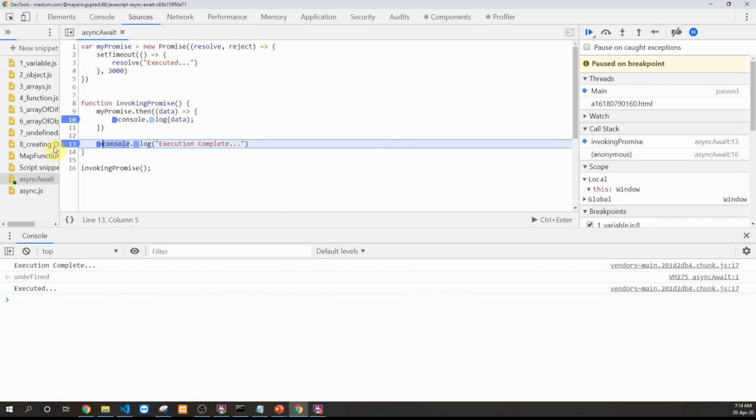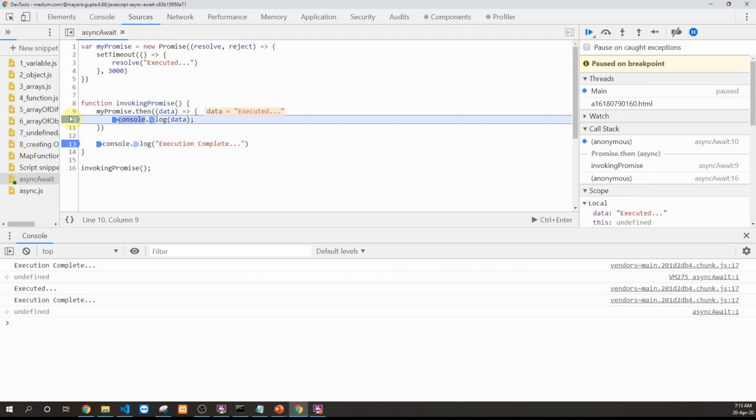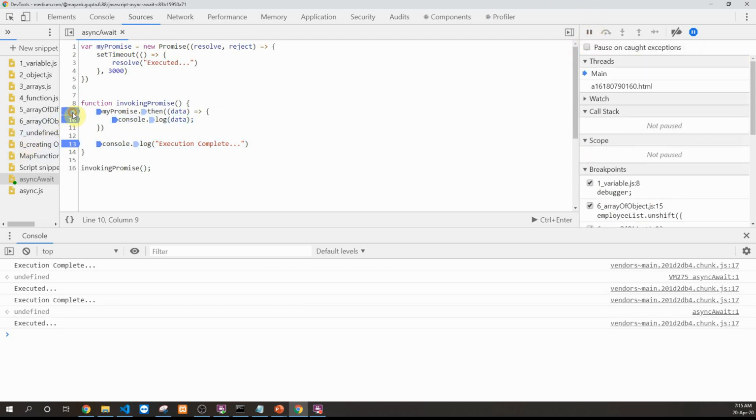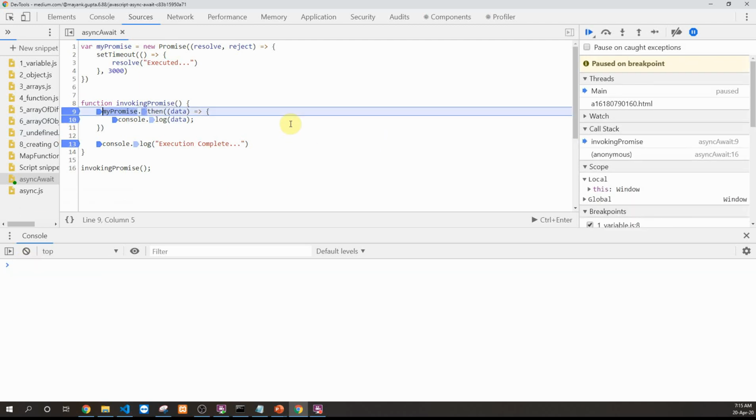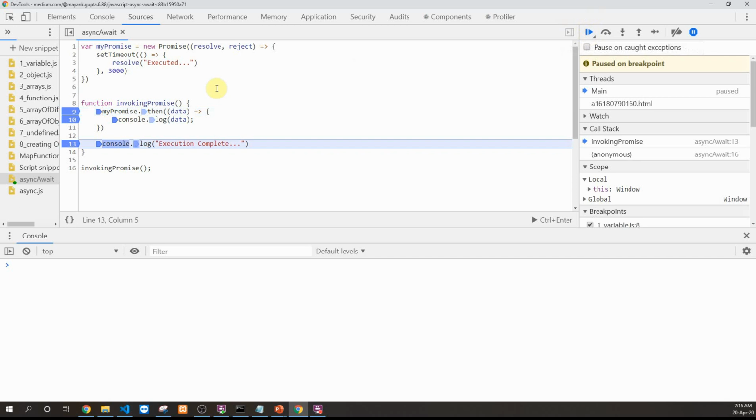We'll see line 13 has been triggered first, and then after a certain amount of time, line 10 would be triggered. Let's put one more console on line 9 and re-execute. We'll see that we come on line 9. Over here we are invoking the promise. Then we go to line 13 because this promise is an asynchronous process and will take time to execute and resolve.